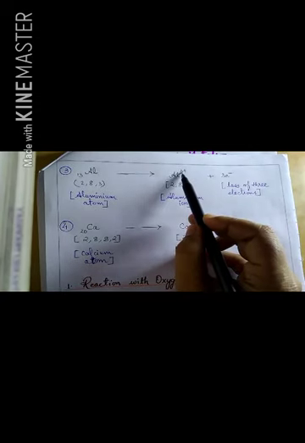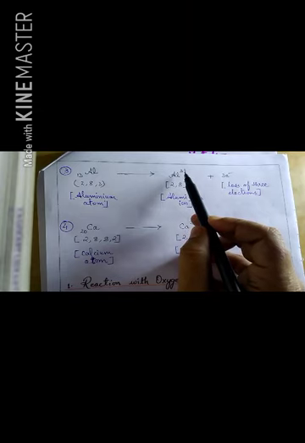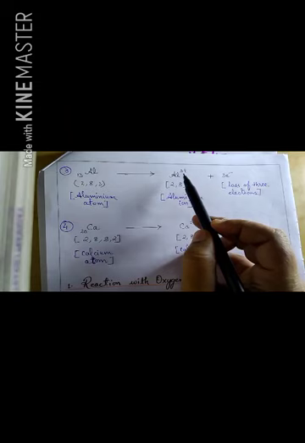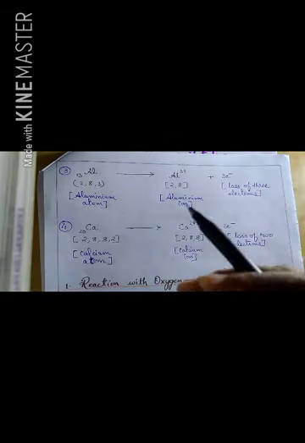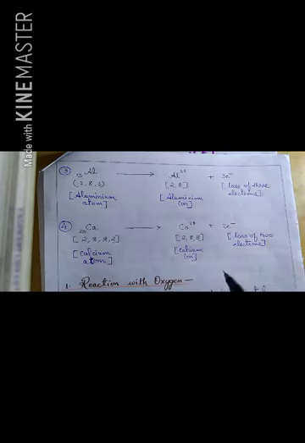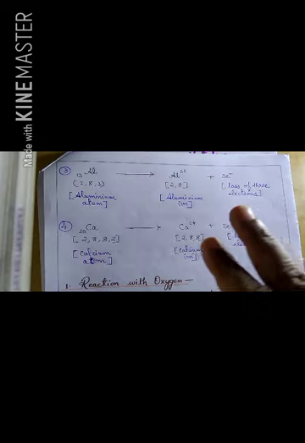So whatever the number of electrons lost, that many positive signs are there. Why that many positive signs, beta? Because you know that an atom is electrically neutral. The number of protons is equal to the number of electrons. And if electrons are lost, the protons exceed them. As you know, the sign of a proton is positive, so if one electron goes out, there is one extra positive charge in the nucleus. If two electrons go out, there are two extra positive charges in the nucleus, which are not balanced by the electrons.